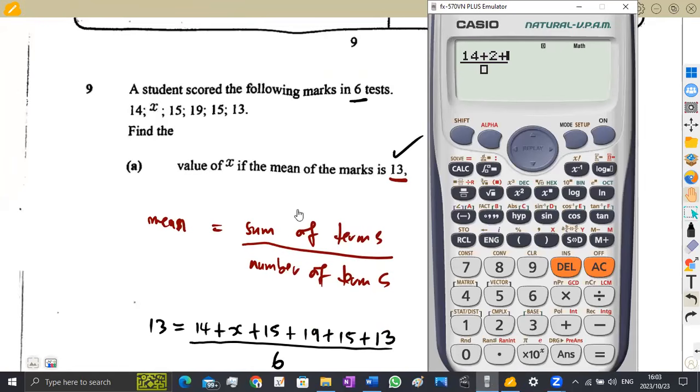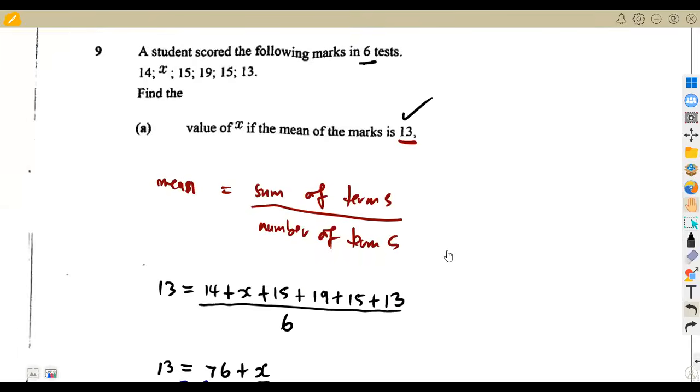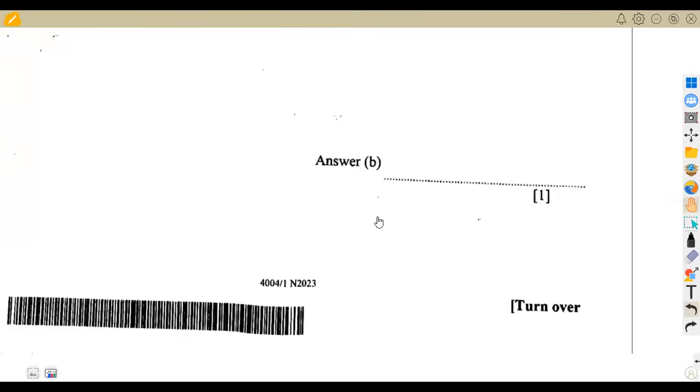That's plus 2 plus 15 plus 19, plus another 15 plus 13. We divide by the number of terms, which are 6 terms. We must get the mean of 13 if we do this, and that's a 13. So it means our 2 is very, very correct. That was the number that was supposed to be added.